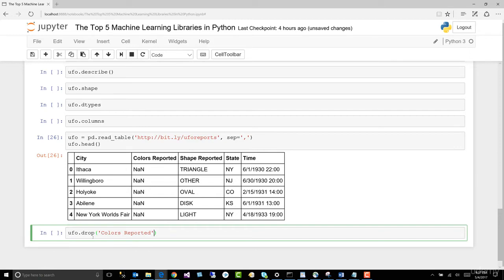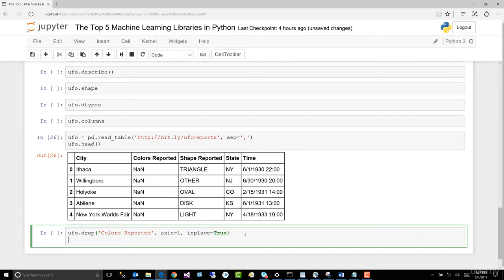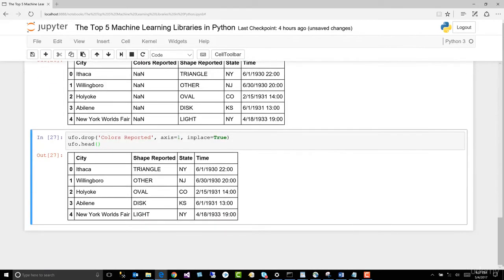Now let's make sure that I have the right case, comma, axis is equal to 1, inplace is equal to true. Let's go ahead and read it when we're done. UFO.head. And with that, we dropped that column that didn't have any values in it